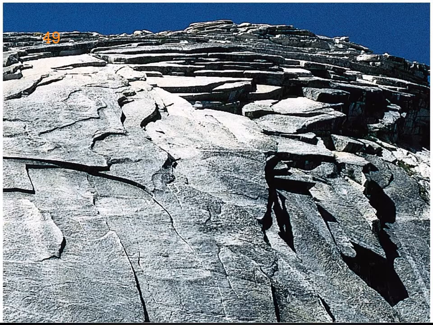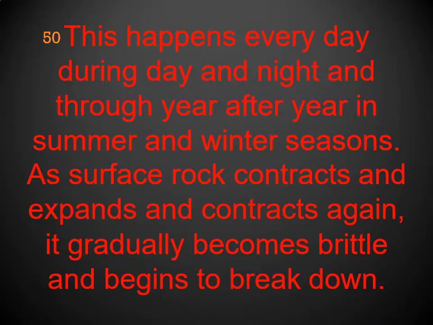Whenever sunrays are falling, it may expand. At night time, it contracts. This happens every day during day and night and through year after year in summer and winter seasons. As surface rock expands and contracts again and again, it gradually becomes brittle and begins to break down.